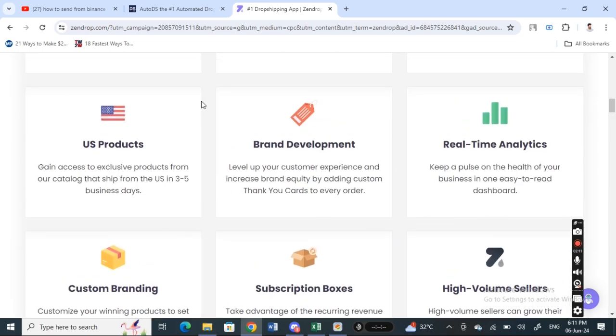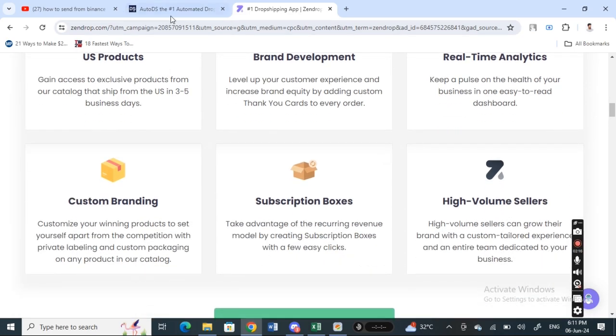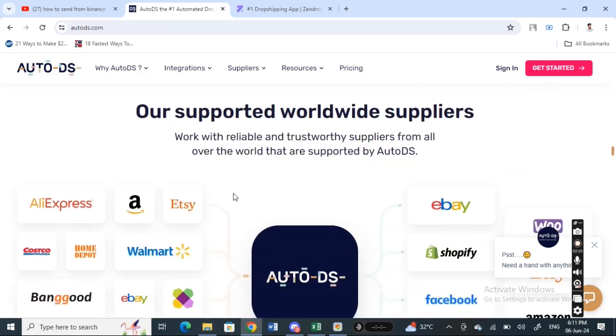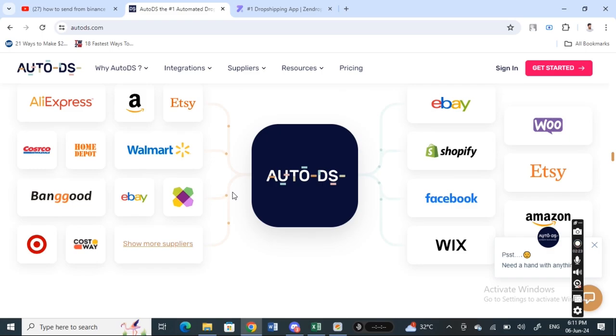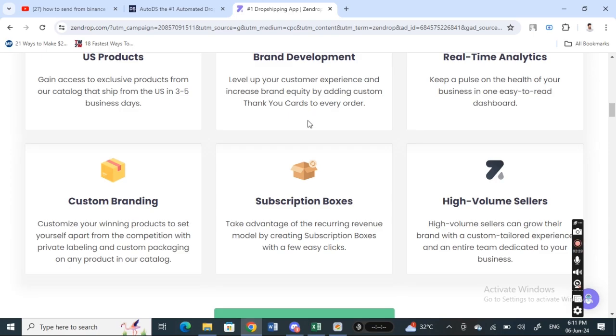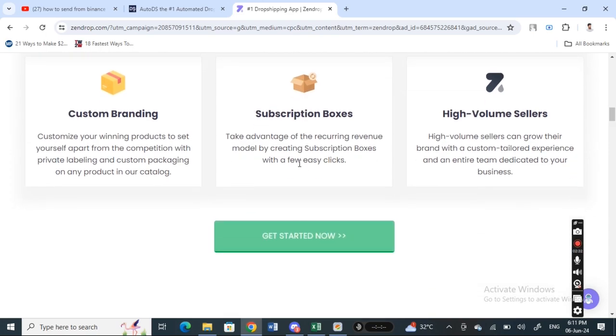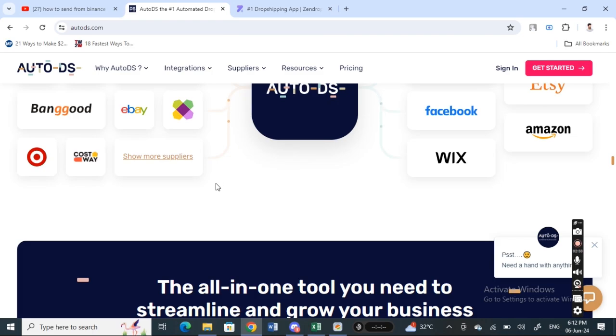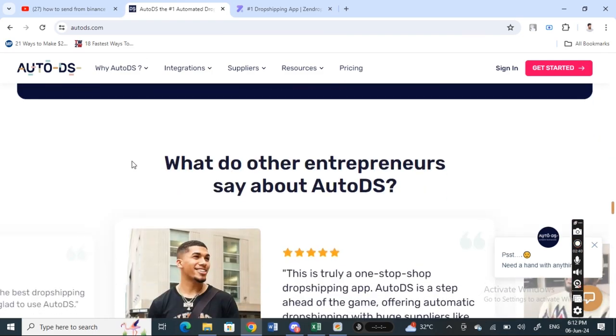So when you compare both of these drop shipping tools, you have to choose depending on your business needs and requirements. For example, if you're a newcomer looking for fast shipping and user-friendly features, then probably Zendrop is an ideal option because it has a lot to offer you. Whereas if you are an advanced drop shipper looking for advanced automation tools, then AutoDS is a good option for you. So all this depends on your needs and requirements.